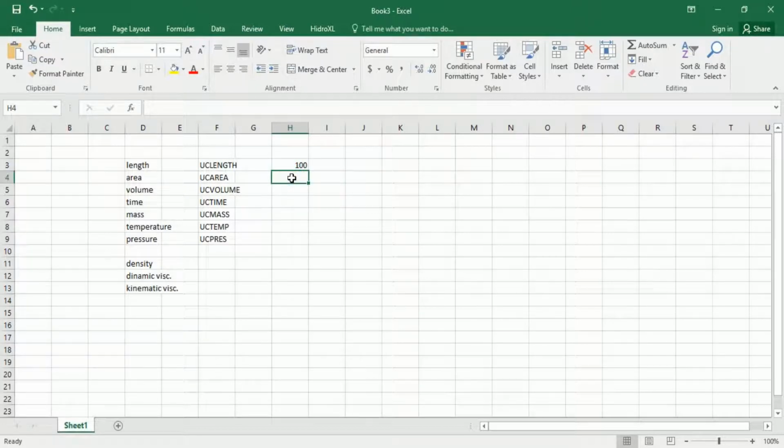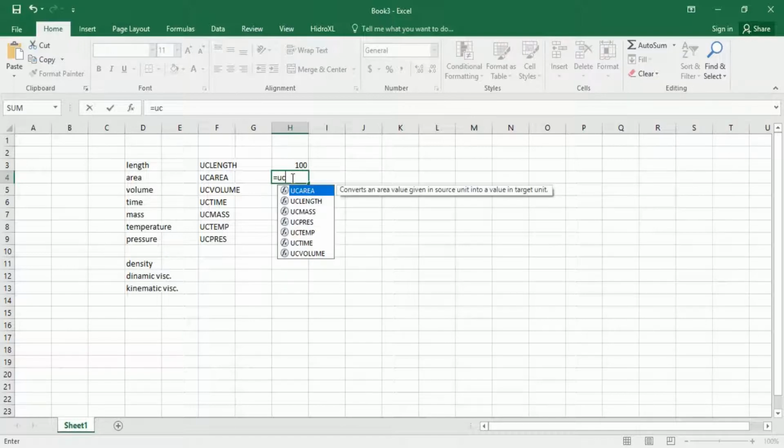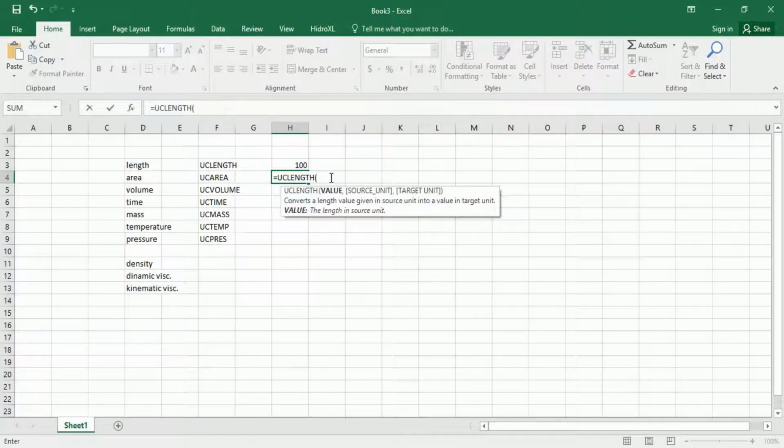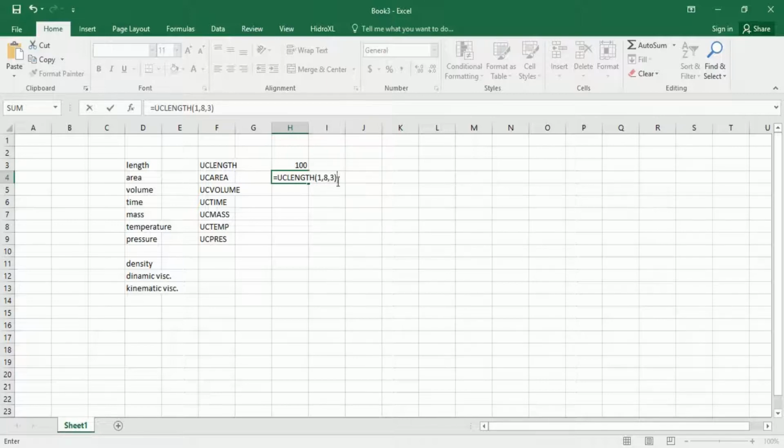I want to do some more examples, so I'm writing down the equal sign, I'm writing UC length, and as you see here it's asking me for a value. So let's say this example will be to find out how many feet we have in 1 meter. So I write 1, I do a comma, so source unit is 8 for meters, and target unit is 3 for feet. If you are not sure, you look in the book and you will see that number 3 is for feet. Then I press enter, and as you can see, 3.28. So it's true, it's correct.